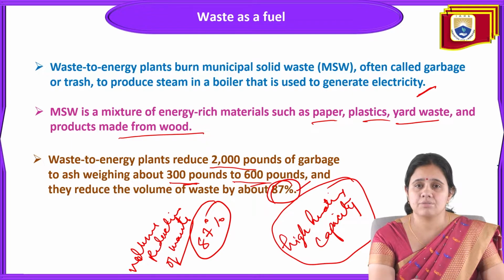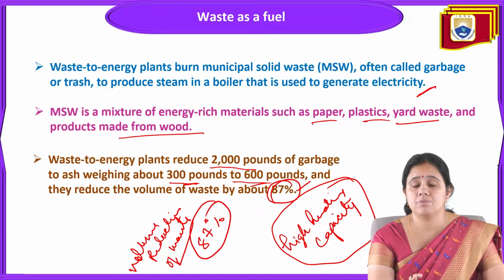Now we'll discuss the important parameters associated with waste as fuel. As we studied in the last class, moisture content, carbon content, and ash content are all key parameters that have to be studied before knowing the heating capacity.